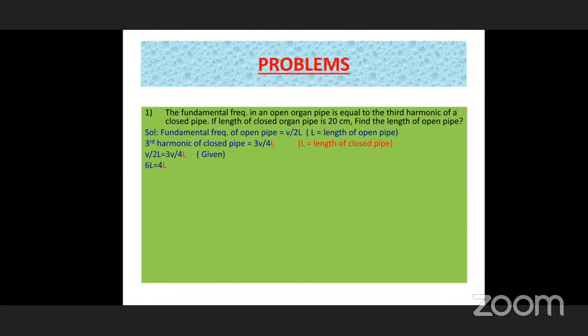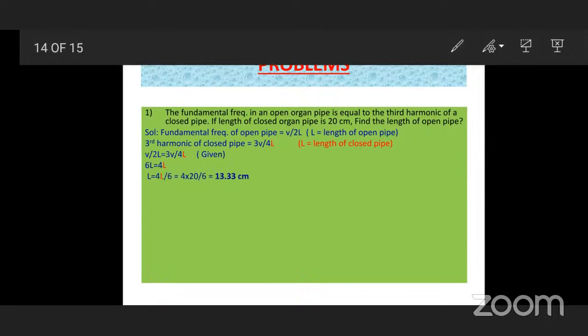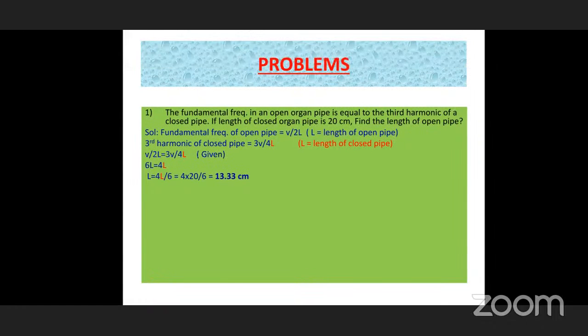So from this we get L equals 4L by 6, that is 4 into 20 by 6, which is 13.3. They are asking for the length of the open pipe, and we can calculate easily that the value is 13.33 centimeters. Okay, now coming to the next problem.